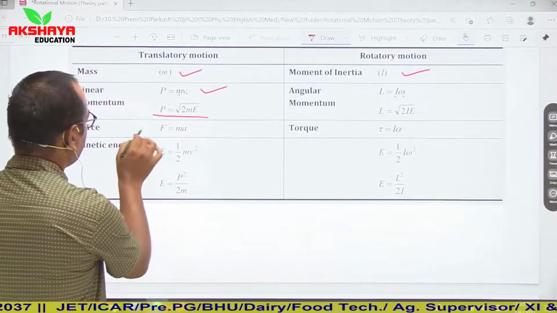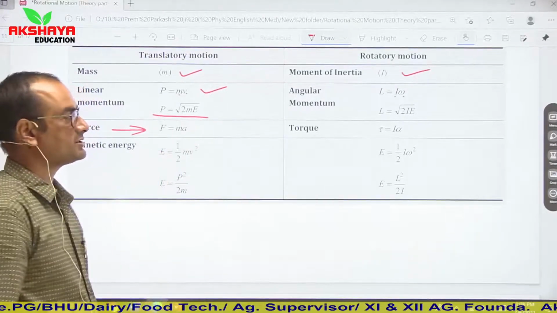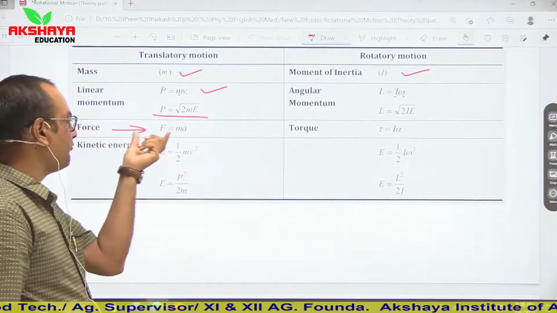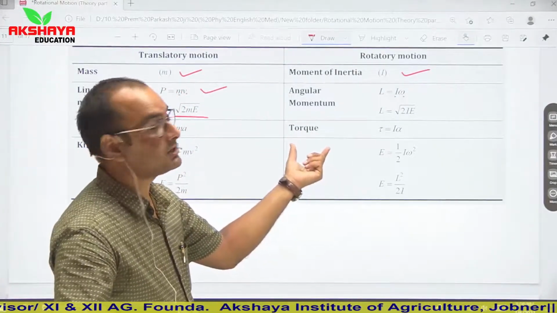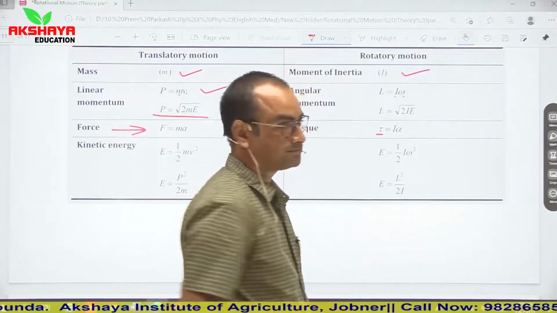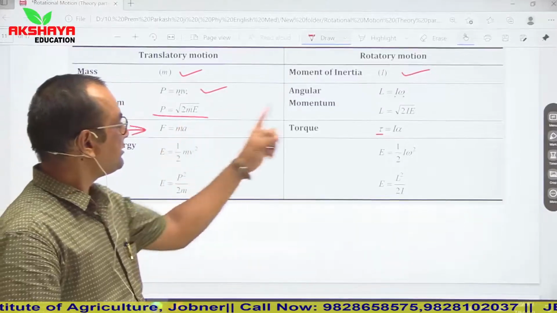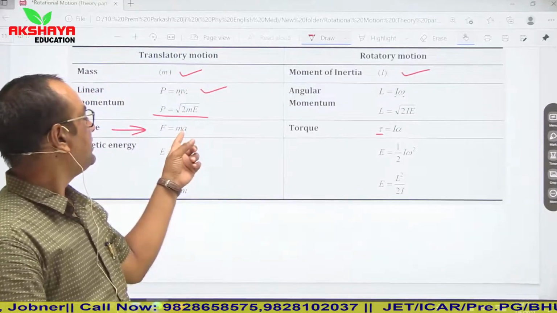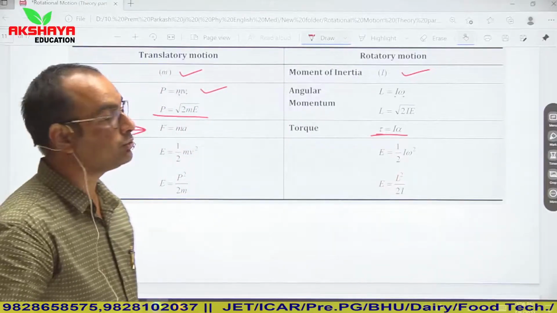Then here in 1D motion we talk about force. Force is simply mass into acceleration, because here motion is in a straight line and this motion is caused by a force. Here we talk about rotation about a fixed axis which causes torque. It will be represented by tau. So force is now replaced by torque, mass is replaced by moment of inertia and linear acceleration is replaced by angular acceleration. So it becomes tau is equal to I into alpha.